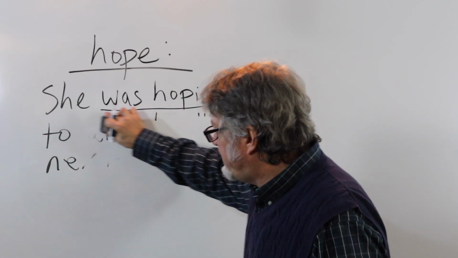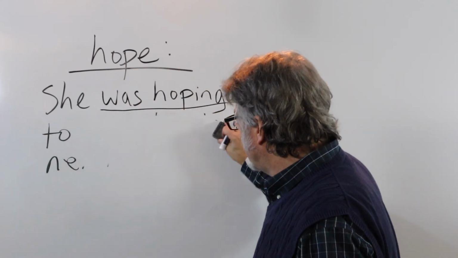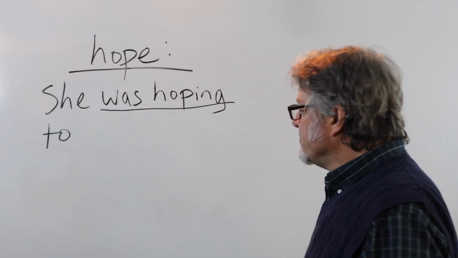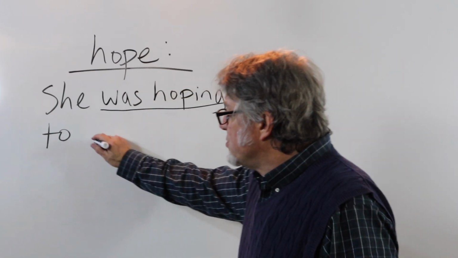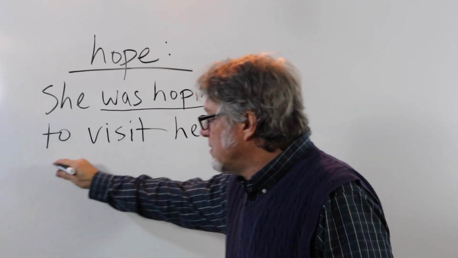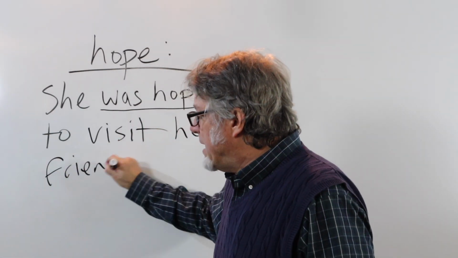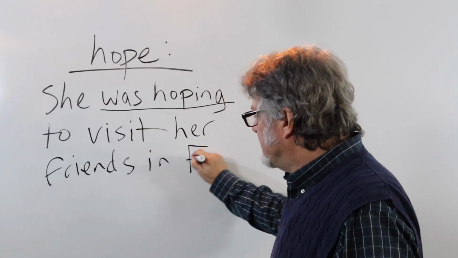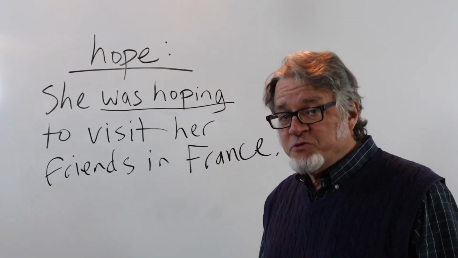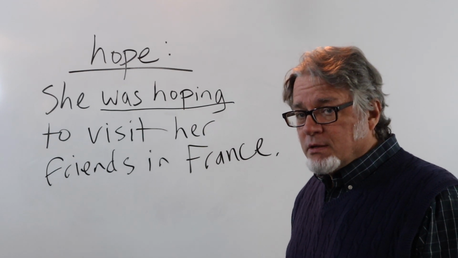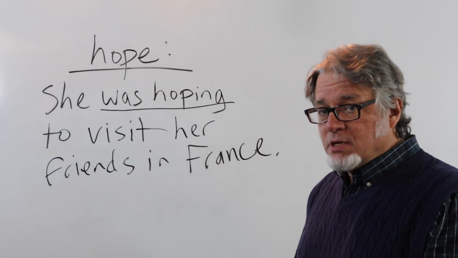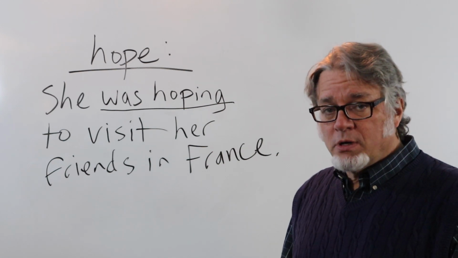You can change the infinitive and put in a different word. She was hoping to visit her friends in France. This is a hope for the future. This has not happened yet, but it's a possibility based on hope.